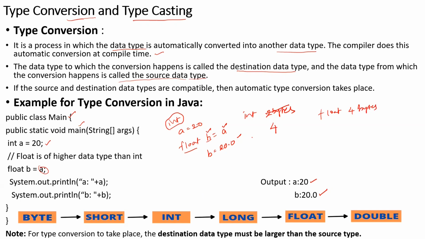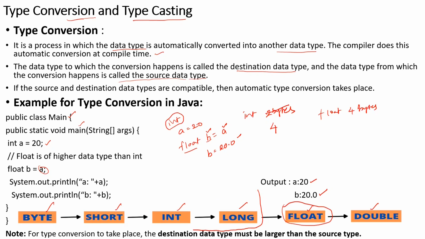In this order you have byte, short, followed by integer, then long, then float, then double. Whatever the source data type is, it should be comparatively smaller than your destination data type.